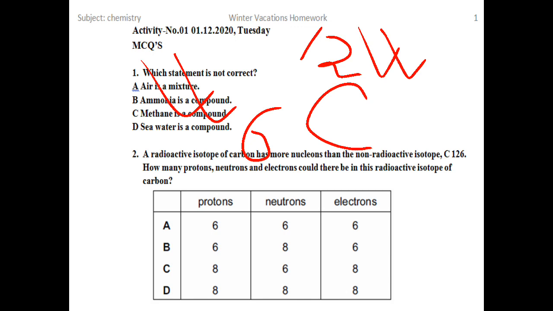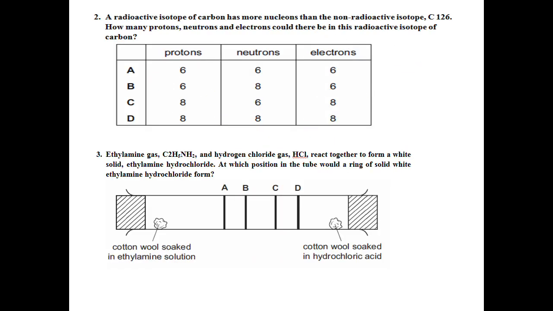So we have to look for that isotope which has the same number of protons, neutrons and electrons. So you have to look for the right or closest option.